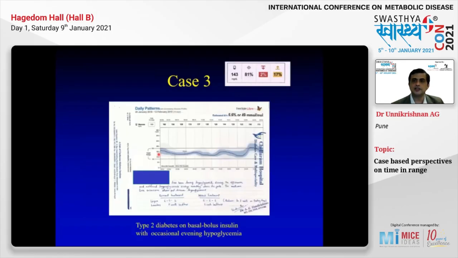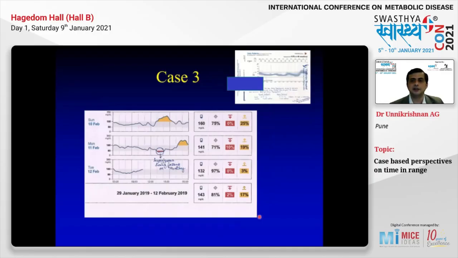So what I did is, though his time in range was 81%, I reduced the insulin from 6 to 3 units on the days when he fasts. And the basal insulin, I continued to give the same dose, but the bolus insulin or Lispro, I reduced. Just to show you that time in range is not enough, you have to look at the daily patterns and detect this hypoglycemia as well.